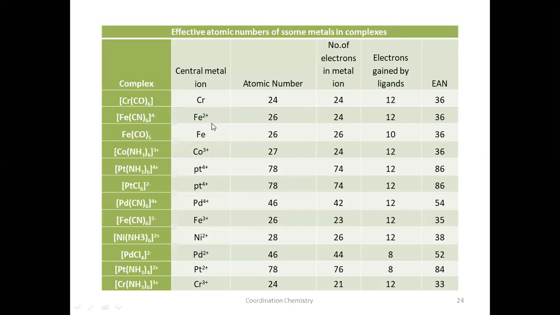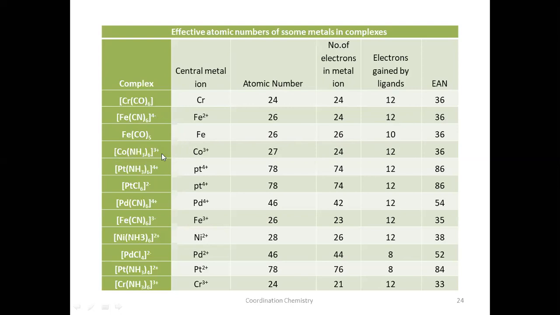The atomic number of this iron is 26. Now since +2 is the charge, the number of electrons in the metal atom becomes 24. We have to remove 2 electrons because the charge is +2 here. And the number of electrons gained from ligands is 12. How many ligands are there? 6. Each ligand will donate a lone pair of electrons. 2 into 6, 12. Therefore, 24 plus 12 is 36. Here, in this also, iron 0 is the oxidation state, atomic number 26, number of electrons 26. Since 5 is the number of ligands here, 2 into 5, 10, 26 plus 10, 36.